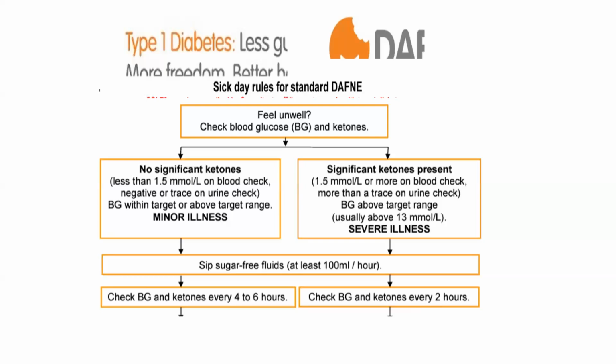In both the scenarios, minor or severe illness, we should advise the patient to sip sugar-free fluids at least 100 ml per hour. In terms of minor illness, we should advise the patient to check blood glucose and ketones every 4 to 6 hours. Now, this itself has appeared as a question in many previous exams. On the other hand, if the patient in the scenario has a severe illness, then he should make sure to check his blood glucose and ketones every 2 hours.